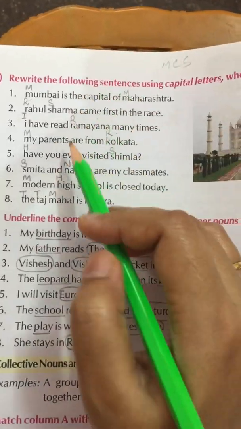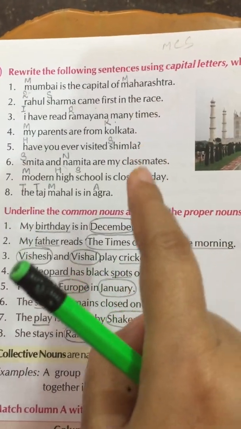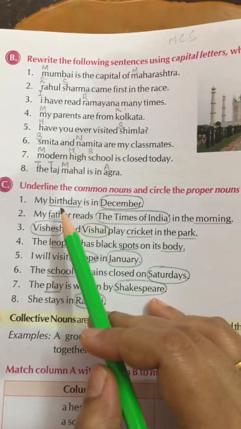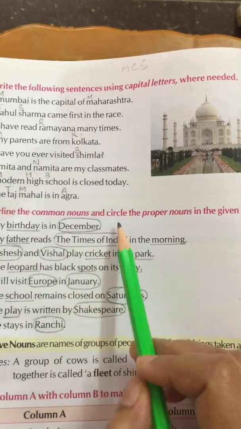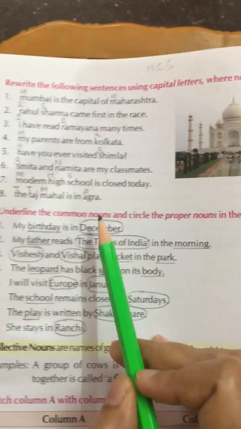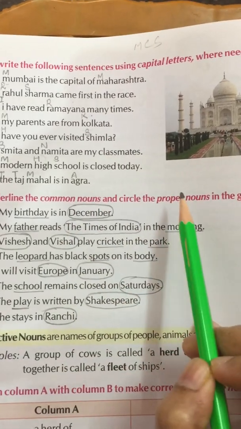I will give it to you in a full written form in the dashboard. You have to write it in copy. Alright, so let us move to the next exercise. Underline the common nouns and circle the proper nouns in the given sentences. You have to underline common nouns and circle proper nouns.